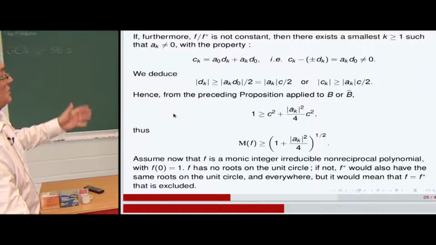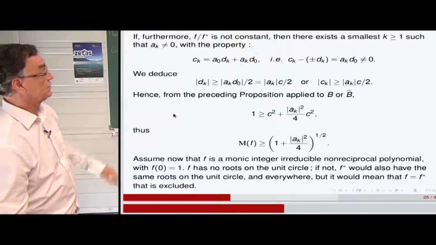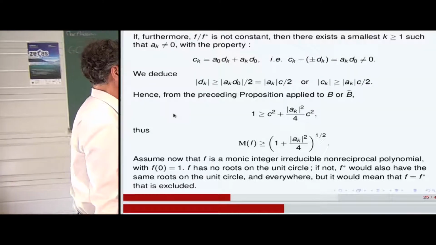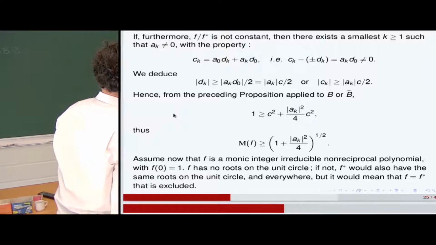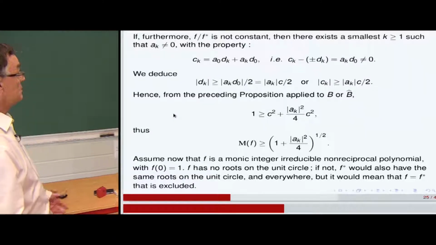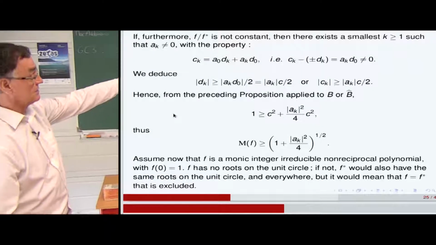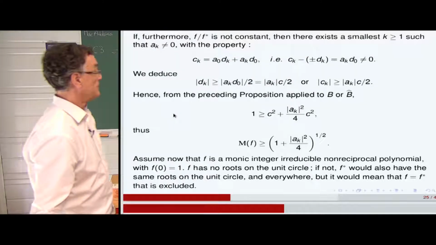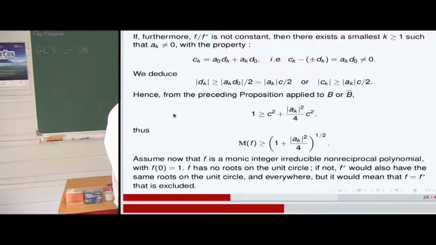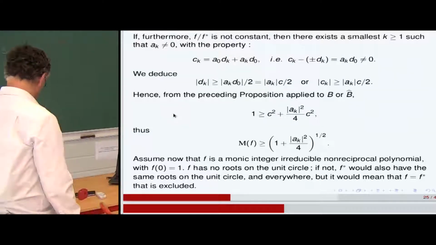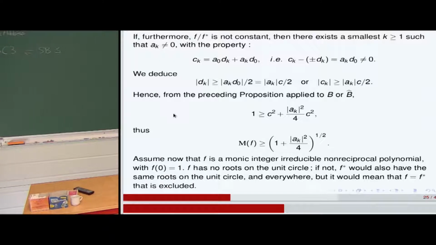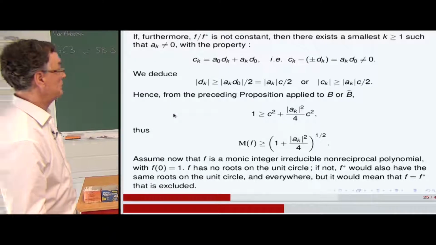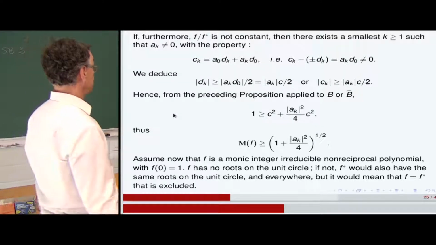We have 1 greater than C squared plus the square of the moduli of AK divided by 4, C squared. And thus, the Mahler measure is greater than this value. So that's not bad. We have a minor round, we have a lower bound, but we can do better than that.